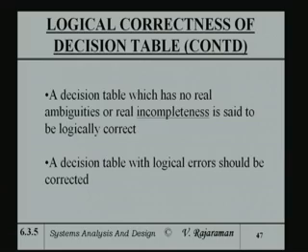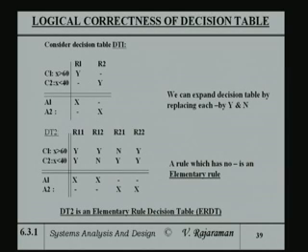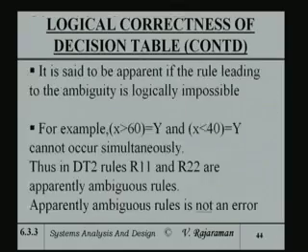If I go back, I can actually see this. What I am doing is mapping this: if C1 is yes and C2 is no, then A1. If C1 is yes and C2 is yes, it is A1, and that is exactly what I am doing, taking this same table and putting it in map form.